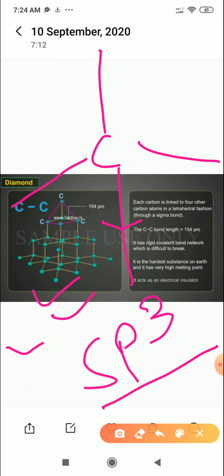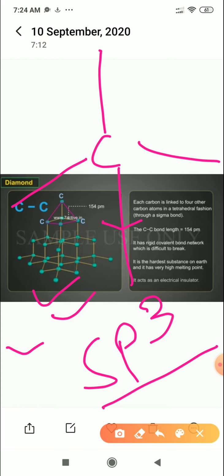If we talk about the carbon-carbon bond length, that is 154 picometer. It has a rigid covalent bond network which is difficult to break. It is the hardest substance on the earth. It has a very high melting point. Now, it acts as an electric insulator.